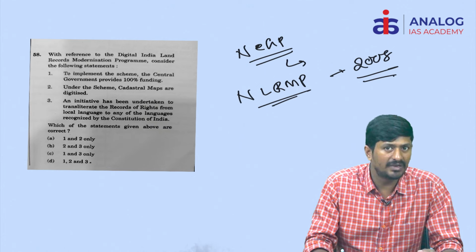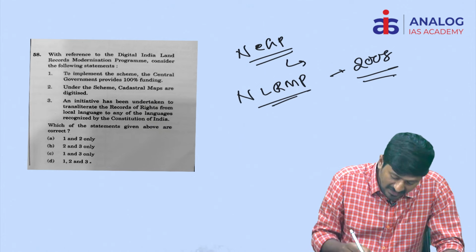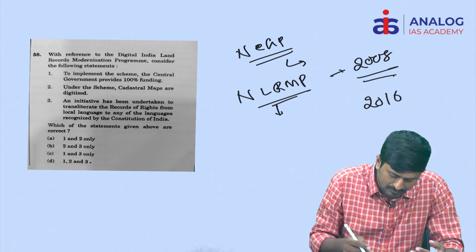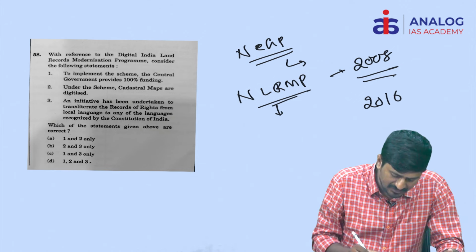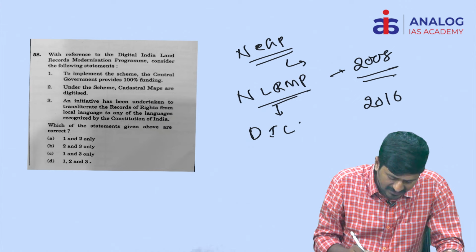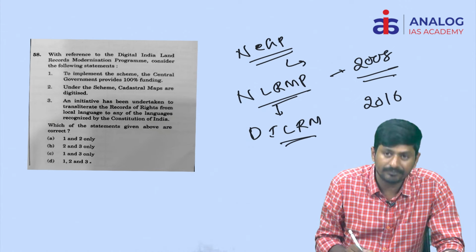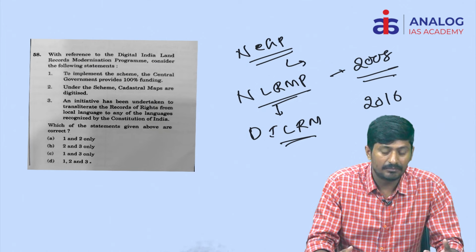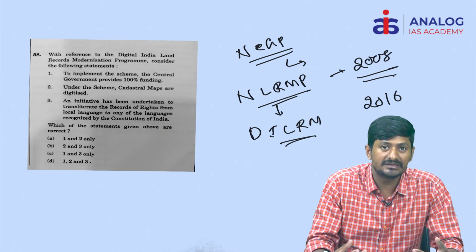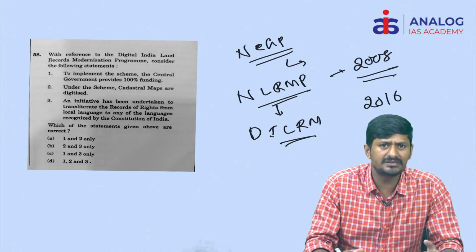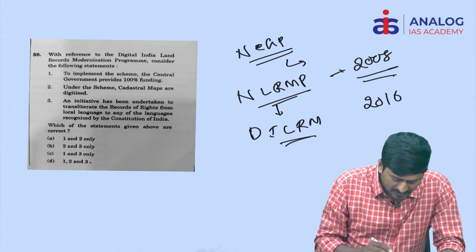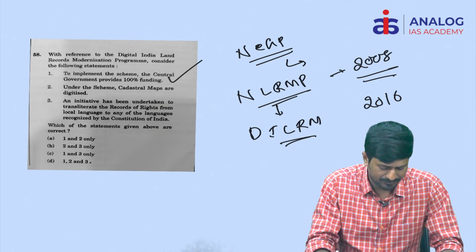After the Narendra Modi government launched the Digital India program, later in 2016, this National Land Record Modernization Program was renamed as Digital India Land Records Modernization. Previously it was a centrally sponsored scheme, but later it has become a central scheme. Central scheme means the entire funding is borne by the central government itself. So that's why the first statement is correct.